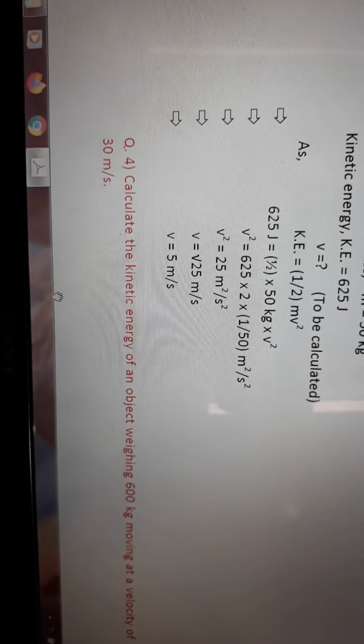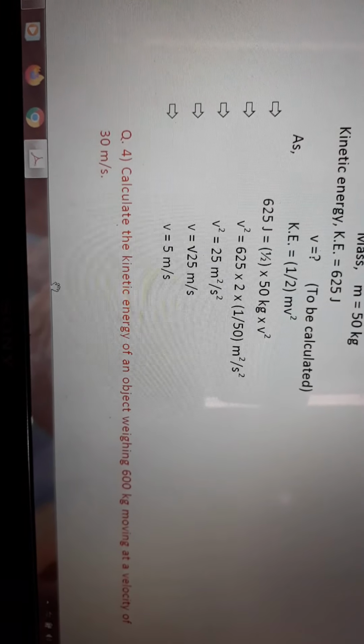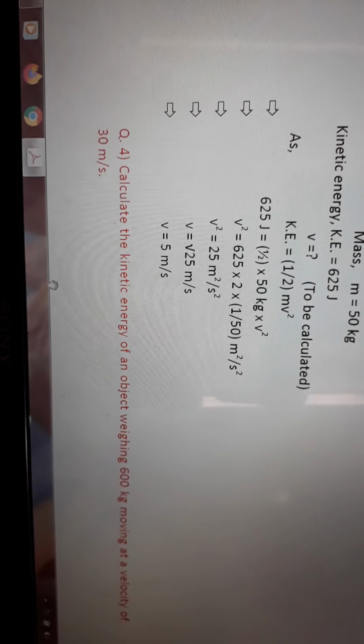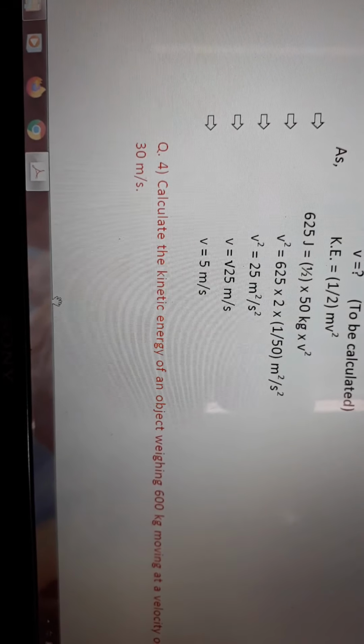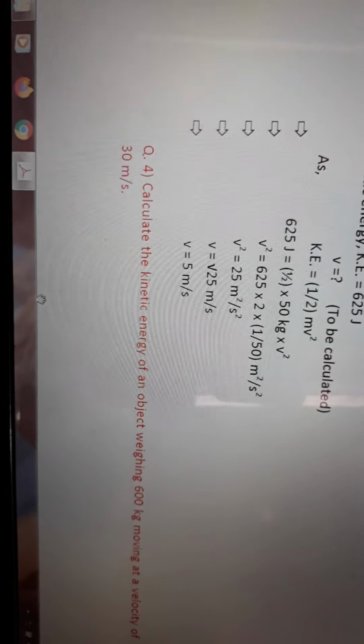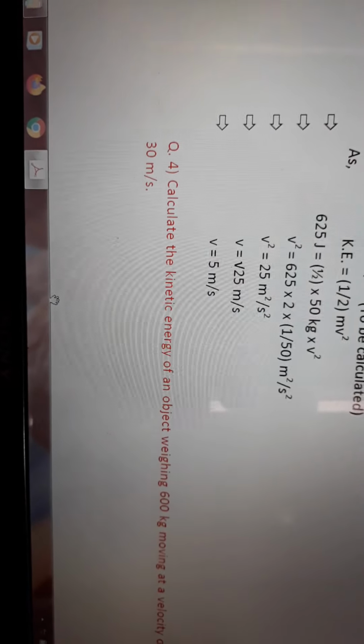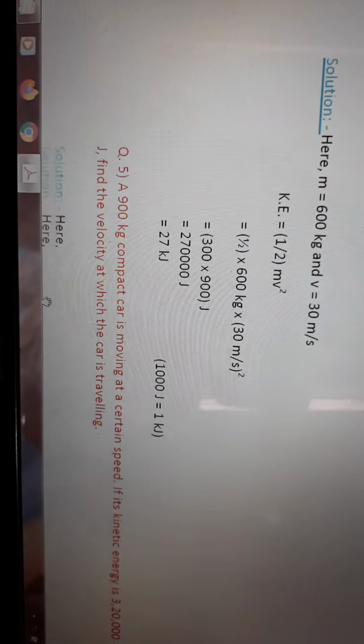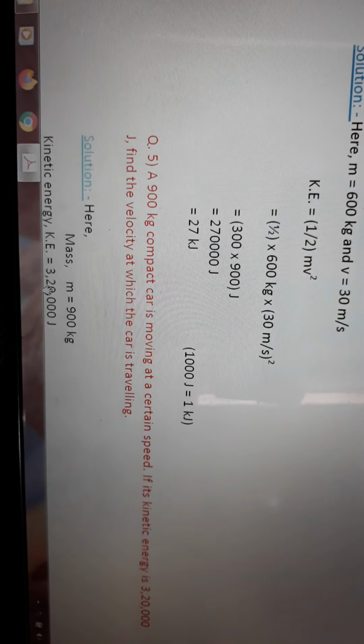Okay, let's see the next problem. Calculate the kinetic energy of an object weighing 600 kg moving at a velocity of 30 meter per second. So same numerical problem, mass is given, velocity is given, and we have to find out the kinetic energy. You remember the kinetic energy expression, kinetic energy equals half m v square. See, so this way you can solve those numerical problems.